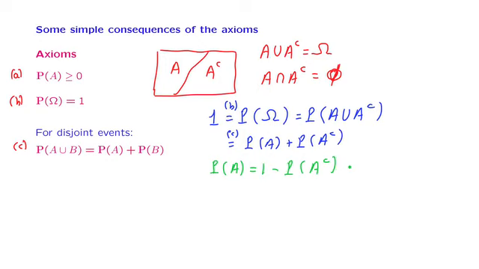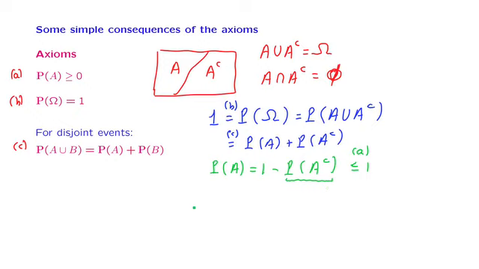And because by the non-negativity axiom this quantity here is non-negative, 1 minus something non-negative is less than or equal to 1. We're using here the non-negativity axiom, and we have established another property, namely that probabilities are always less than or equal to 1.